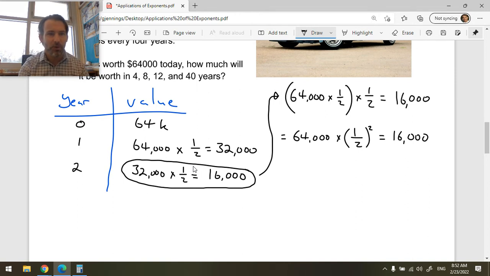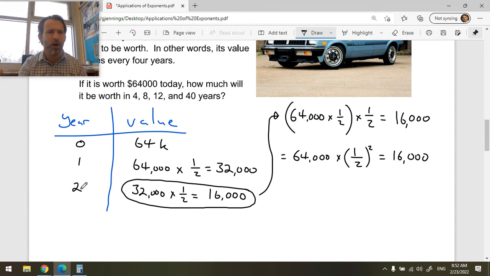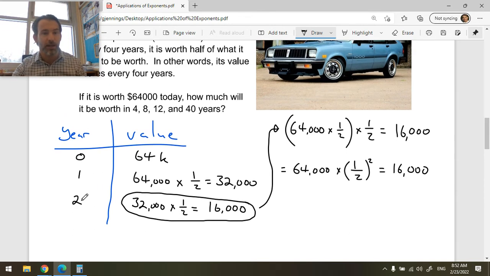Okay, so now we wanted to know, oh, I did this wrong. Oh my goodness, and I'm not going to re-record the video. I'm going to preserve my mistake as a demonstration of growth mindset. I forgot that it halves every 4 years. So this is not year 1, this is year 4. And then this is not year 2, this is year 8.